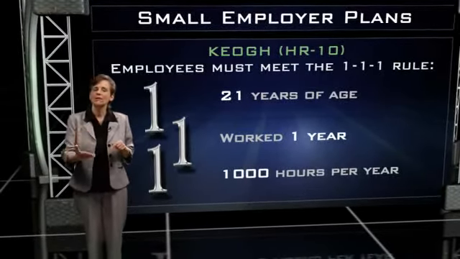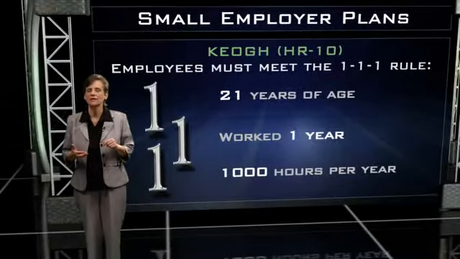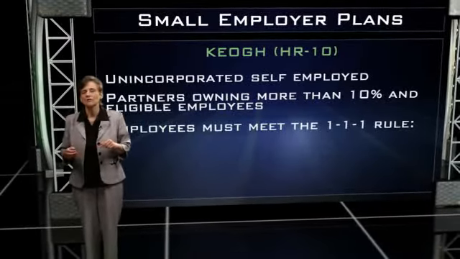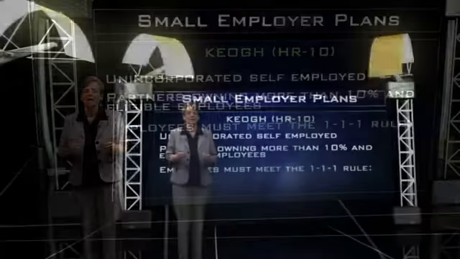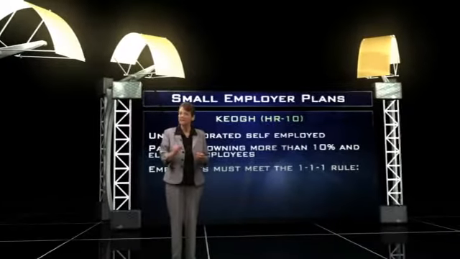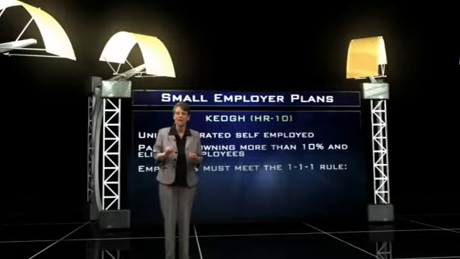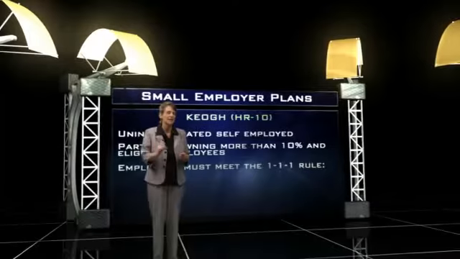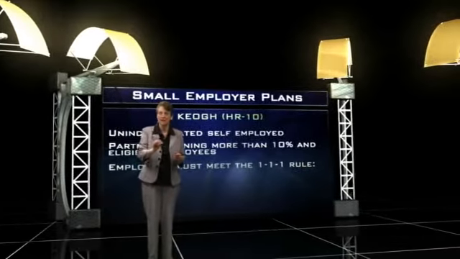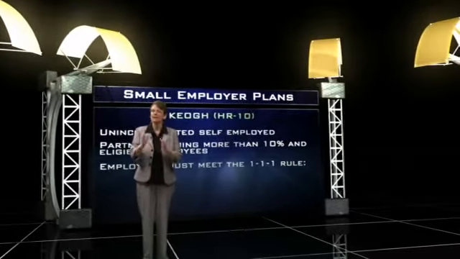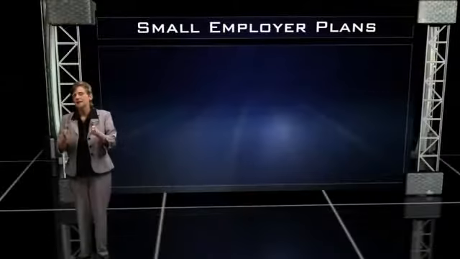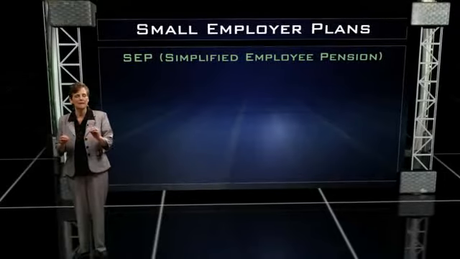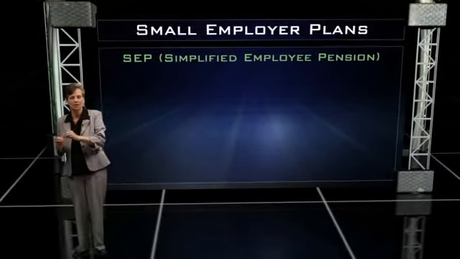The employer makes contributions into the plan, and those are tax-deductible expenses to the employer. That money then grows tax deferred. If the employee takes a distribution before age 59 and a half, there would be a 10% penalty, and they must begin those distributions by age 70 and a half to avoid that 50% tax penalty. So that's the KEO plan. The next plan is the SEP plan. SEP stands for Simplified Employee Pension.